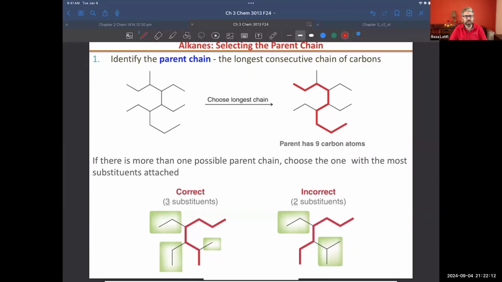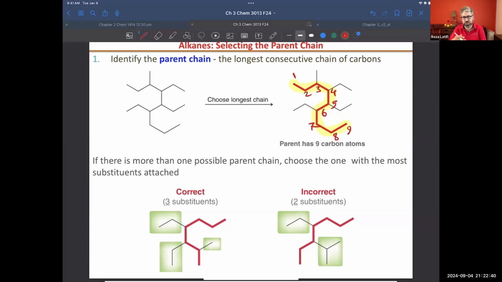For example, in this case I have a molecule. Clearly it has a bunch of branches, but I need to pick the longest chain. This is going to be the longest chain. Why is that the longest chain? If you start from here, you get 1, 2, 3, 4, 5, 6, 7, 8, 9 carbons. So we have nine carbons, and that's the reason I call it the longest chain.